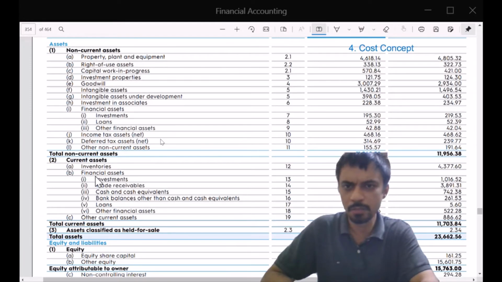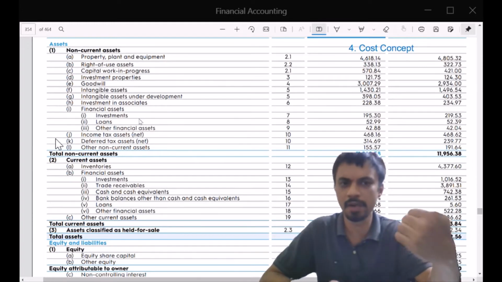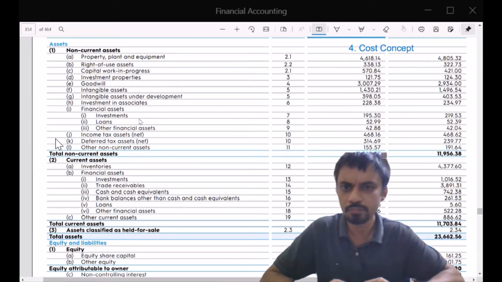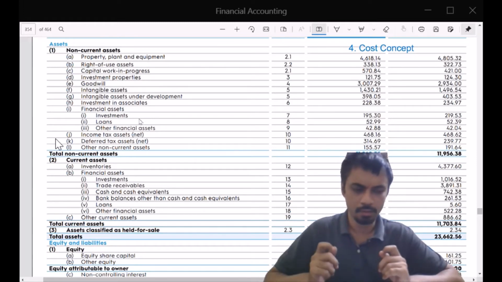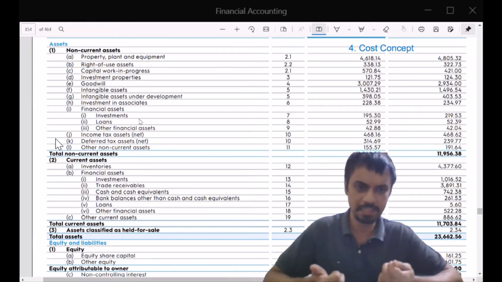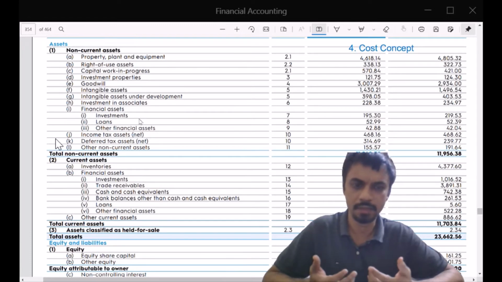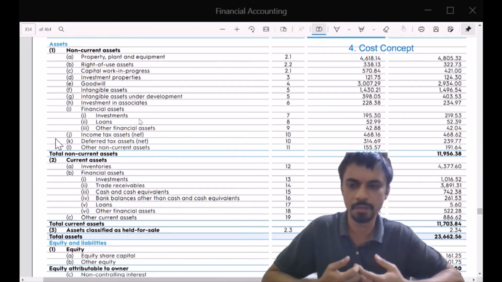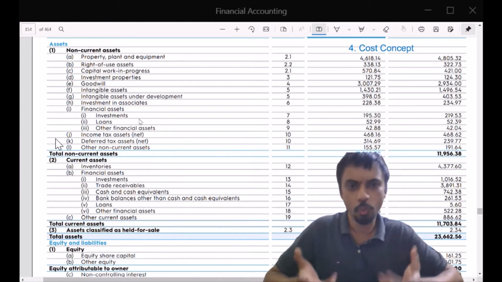Now coming to the non-current assets, these are the more permanent assets, such as property, plant and equipment. We already saw. Right of use assets, these are in a way you can say lease. If you have some special economic zone or some IT park or some such locations, you cannot own the land.